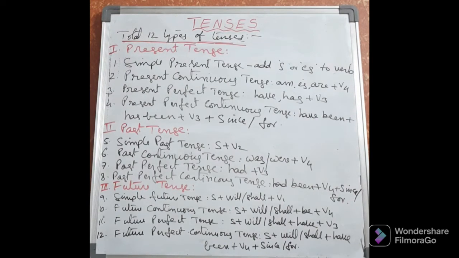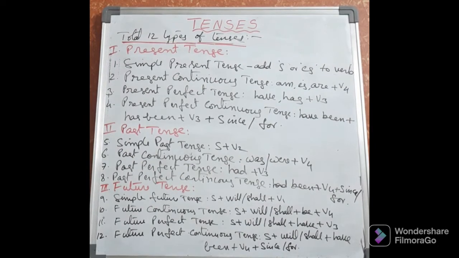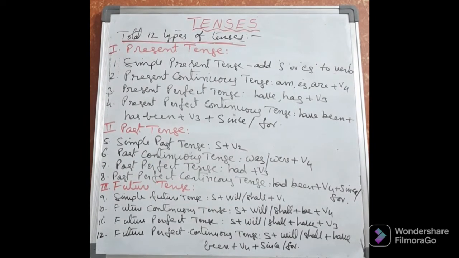And V3 is the third form of a verb. Go, went, gone. Gone is the third form. Speak, spoke, spoken. Write, wrote, written. In perfect tense always we have to take V3.